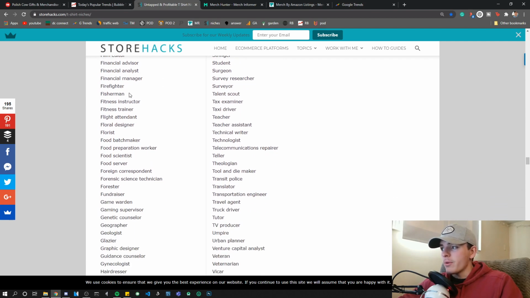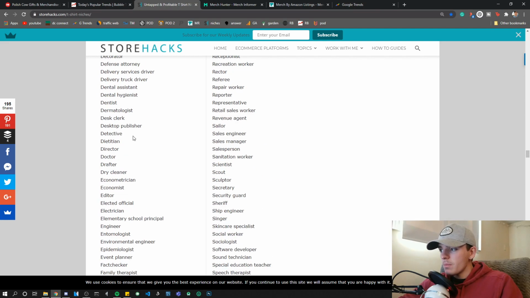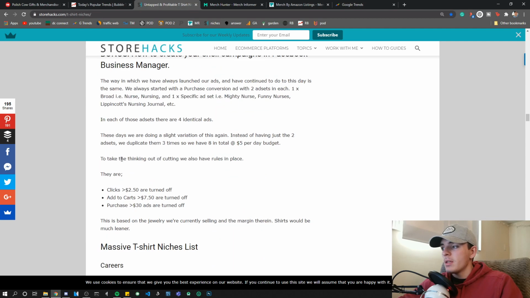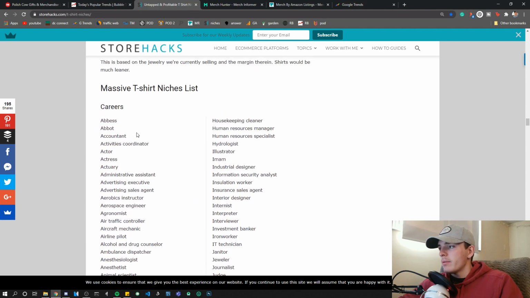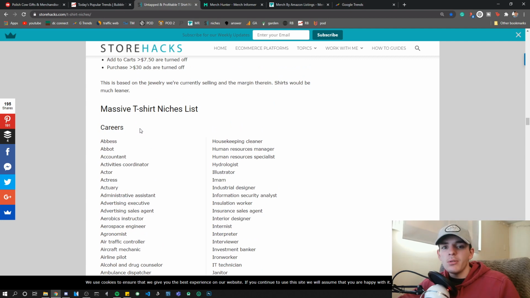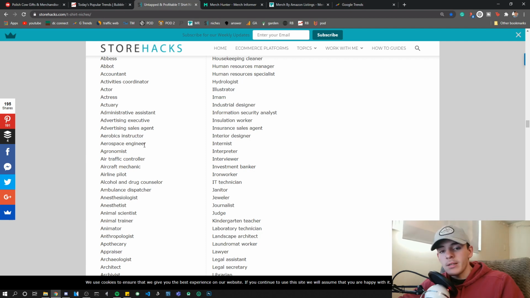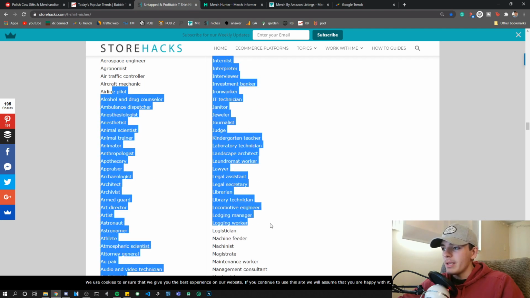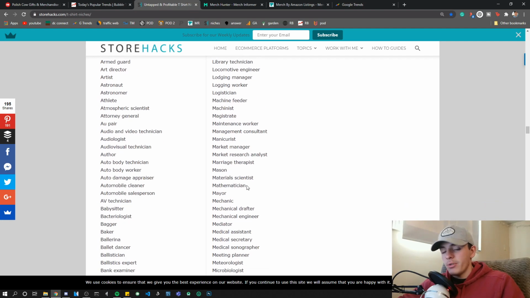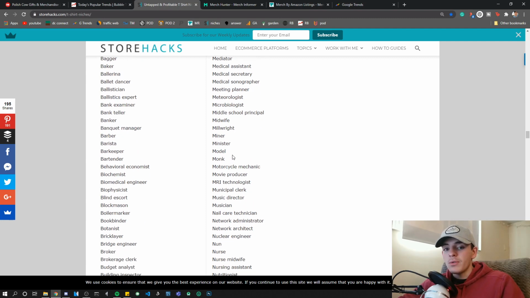Whereas if you just went for fishermen, there are a lot of people who make fisherman designs. But if you went for fisherman mixed with something else, like an author fisherman, or fisherman and beer, just mixing things together makes it a lot easier to find niches that are actually profitable and not oversaturated. So this is another good way. I'll link this article down in the description, because it is useful, and you can copy and paste all these into a notepad so you have them on hand. I think it's really useful for exploring and finding new ideas for niches.